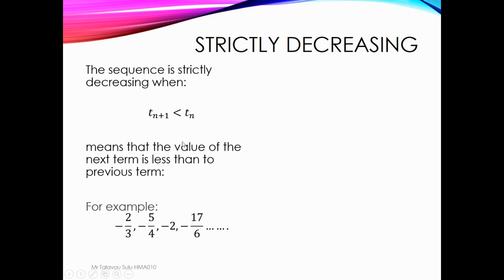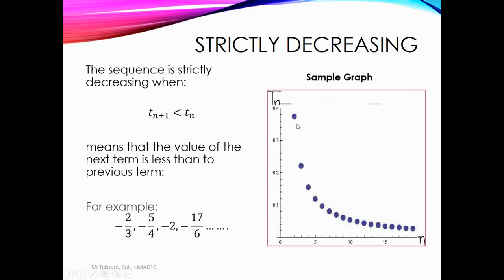So decrease means less than or equal, but strictly decrease means less than. So it cannot be equal. So it's all about the nature of the terms in the sequence. So that's the difference between strictly decreasing and decreasing. According to the graph, it is something like this.